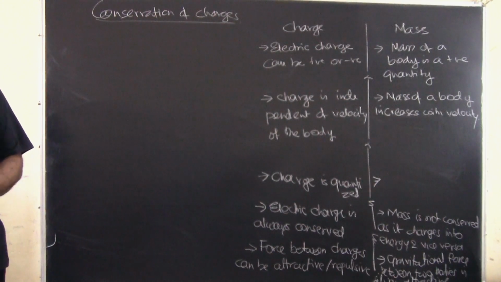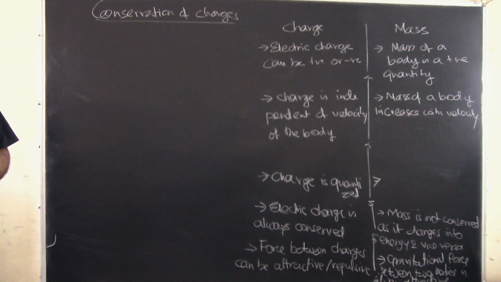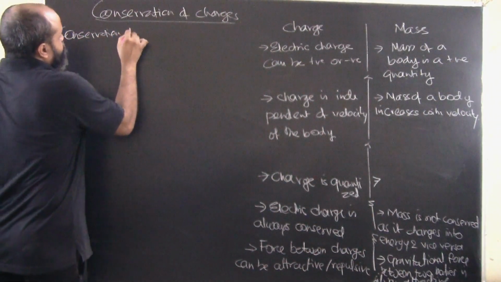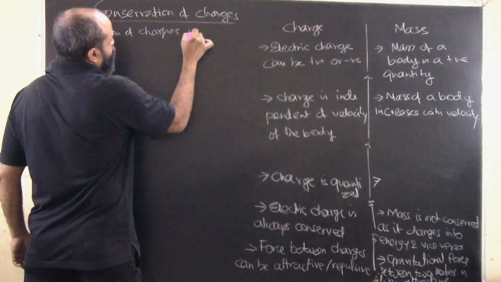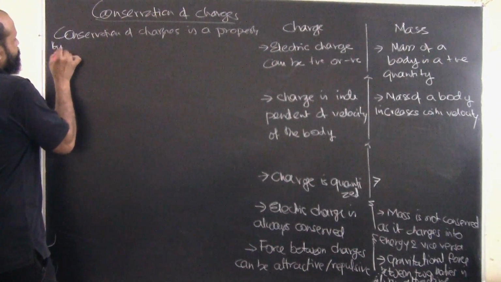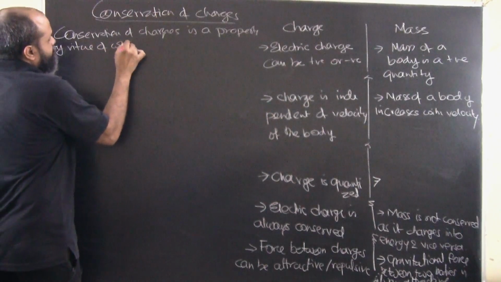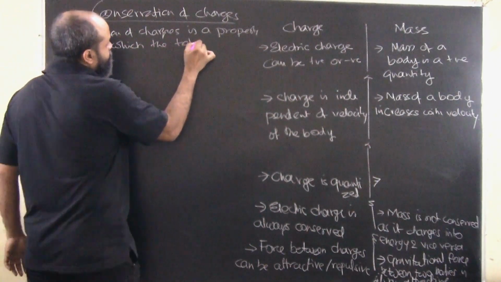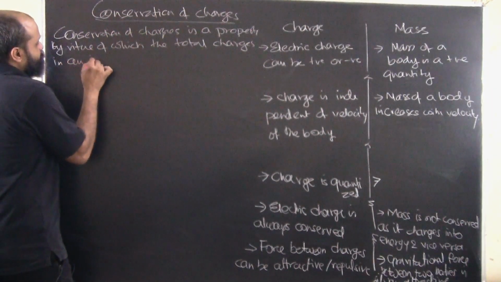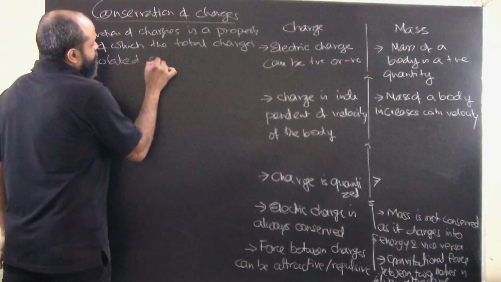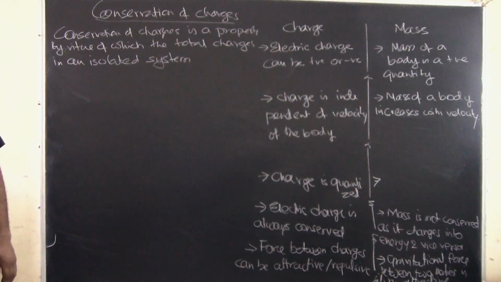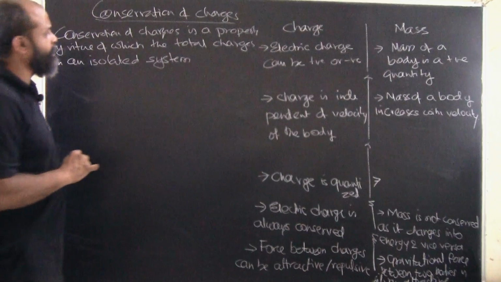So conservation of charges is basically a property by virtue of which the total charges in an isolated system always remain constant.